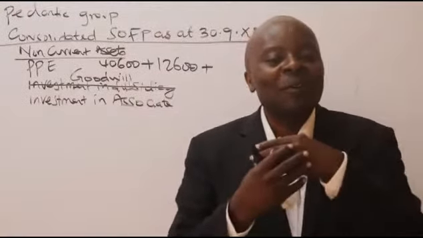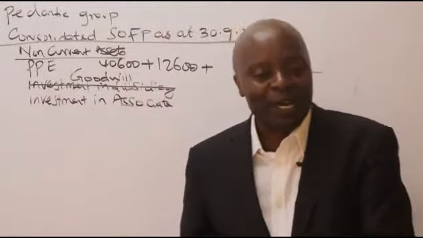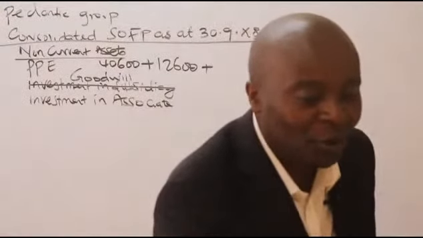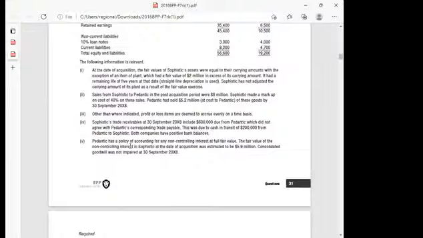And those notes are normally the same. I even wonder why students keep on crying about this thing. These things are the same. Even by just producing like this, I'll be able to know. If I go to the additional notes here, I'll be able to see, look at note number 1. At the date of acquisition, the fair value of Sophistic's assets were equal to their carrying amount. Fair valuation is the same as your revaluation.